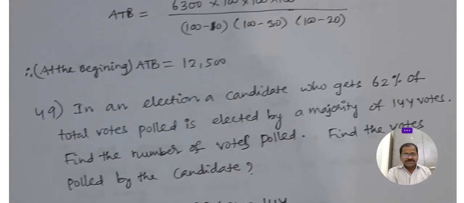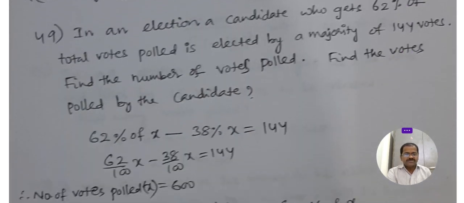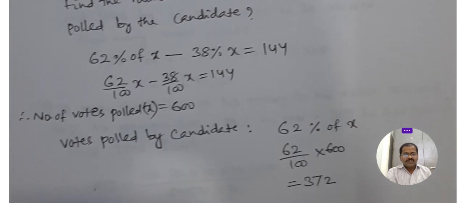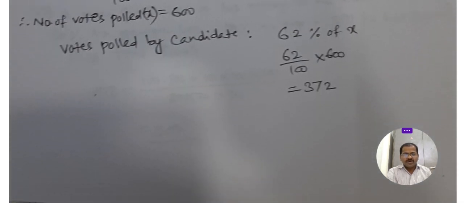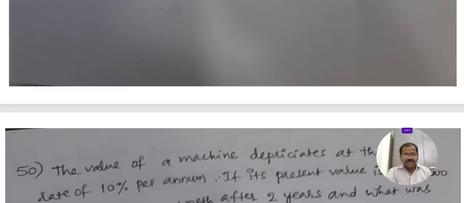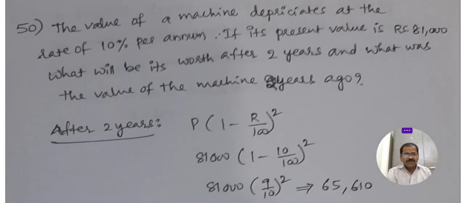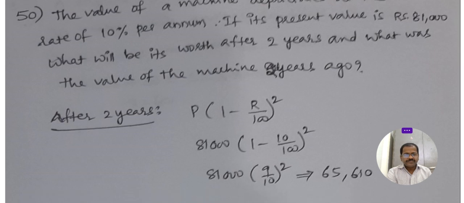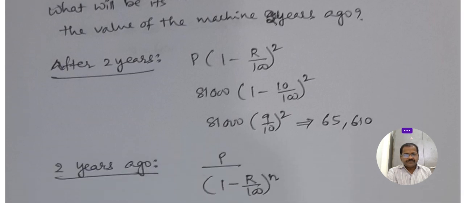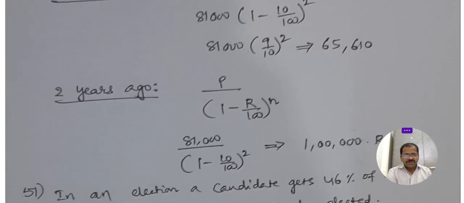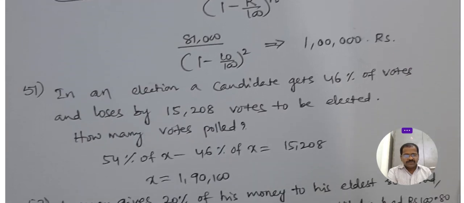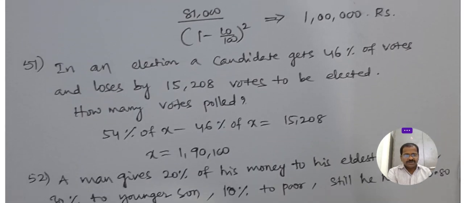Just for revision purposes I gave the same problems again. Check it once; for more practice I gave all these problems here.